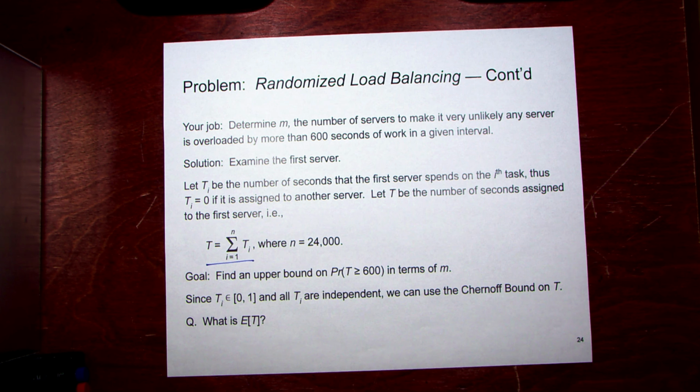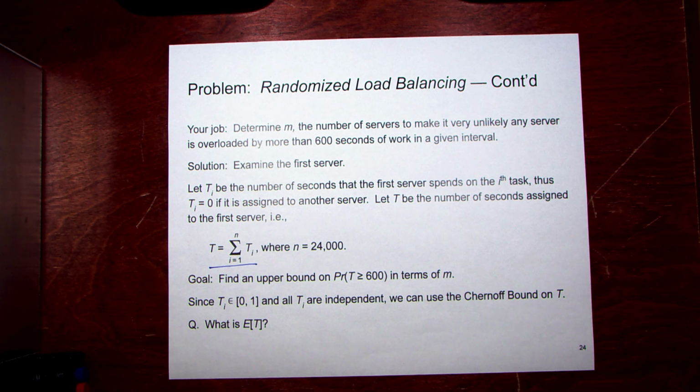All right, our goal: find an upper bound on T being at least 600. That would mean the server is at capacity or over capacity. Each of the jobs is between 0 and 1 second, and all of them are independent, so we're going to use the Chernoff bound on T. I'll keep this handy.